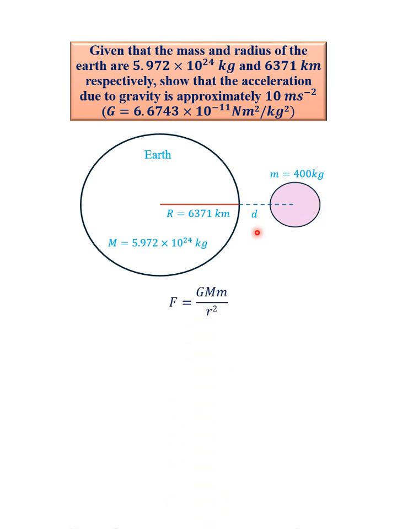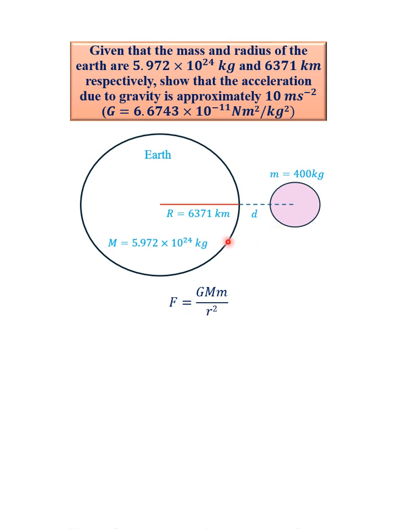Mathematically, that force is given as F equals G M m all over r squared, where G is the gravitational constant, the uppercase letter M is the mass of the Earth, the lowercase letter m is the mass of the test object, while r is the distance from the center of the Earth to the center of the test object.